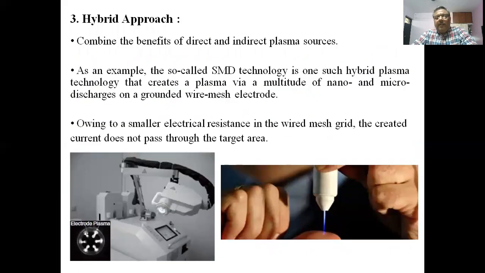Third one is the hybrid approach, which is a combination of the direct and indirect approaches. As an example, the so-called SMD technology is one such hybrid plasma technology that creates a plasma via a multitude of nano and micro discharges on a grounded wire mesh electrode. The grounded wire mesh electrode produces this kind of plasma, and it is directly exposed through a torch.